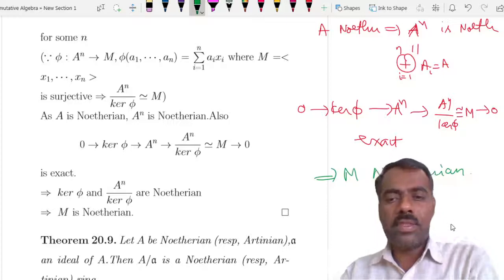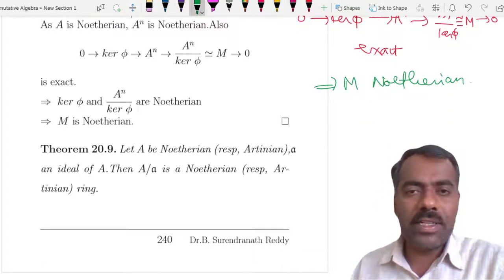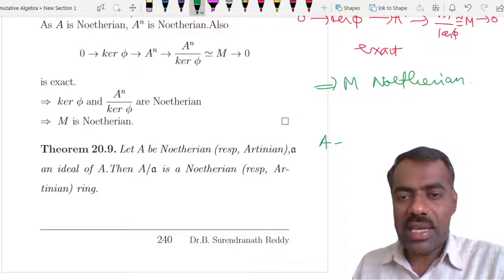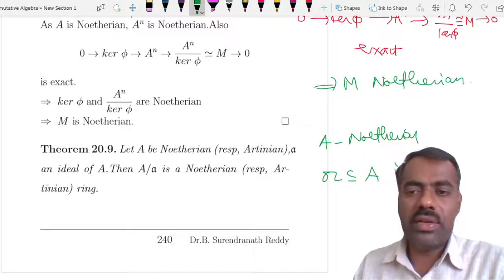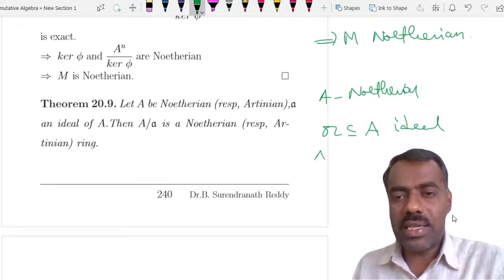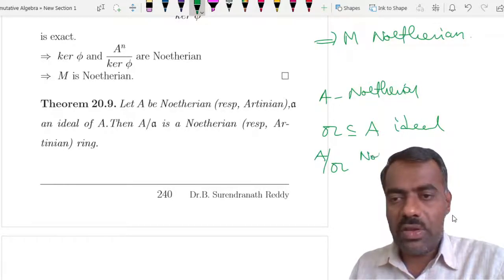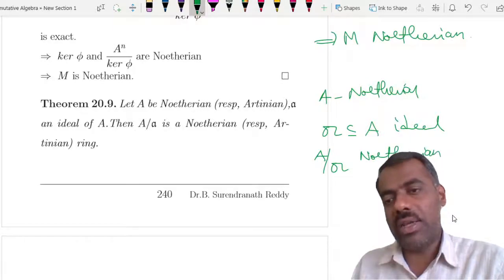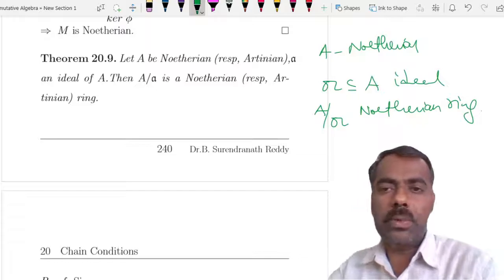Fine. Similarly, you have another result in terms of ideals. What it says is that if A is again Noetherian, and a is an ideal of A, then you can consider A modulo a. This will become a ring, and as a module, it is a Noetherian ring. So how can you prove this?